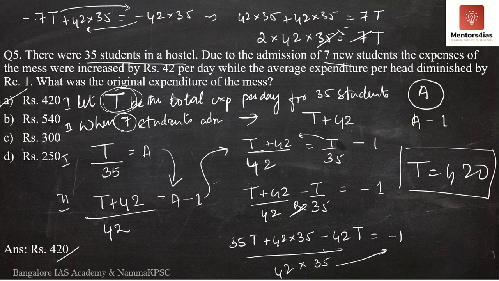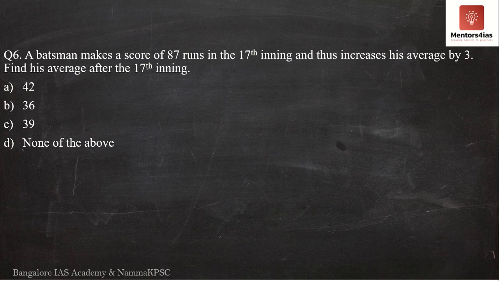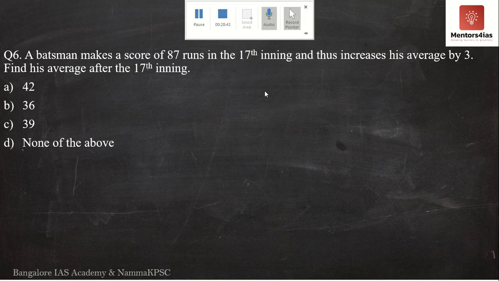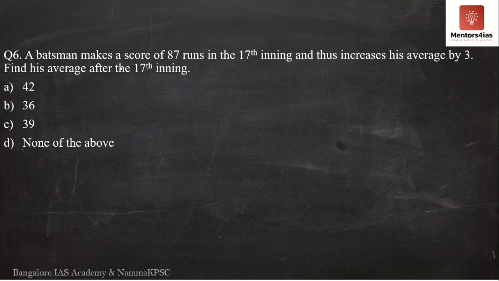Okay, so now let us move on to the next question, question number 6. Question number 6 says, a batsman makes a score of 87 runs in the 17th inning and thus increases his average by 3. Find his average after the 17th inning. So I hope you've understood the question.